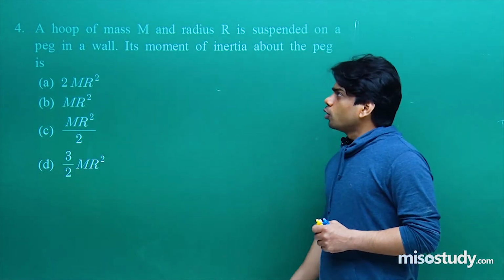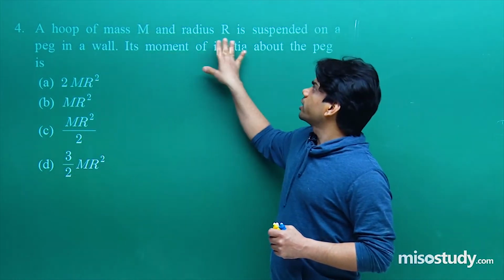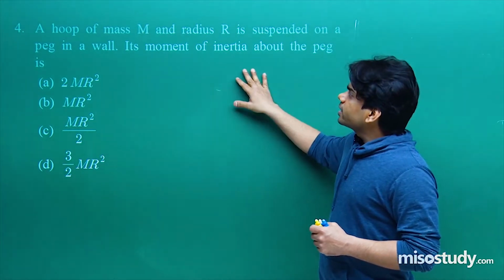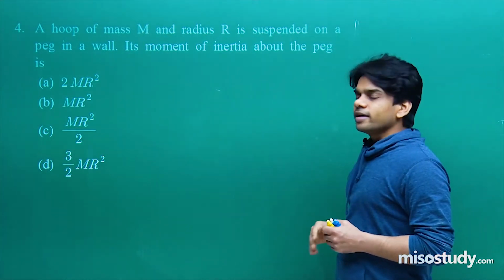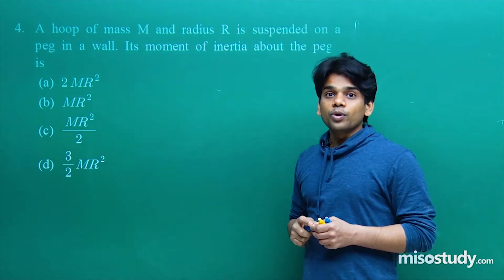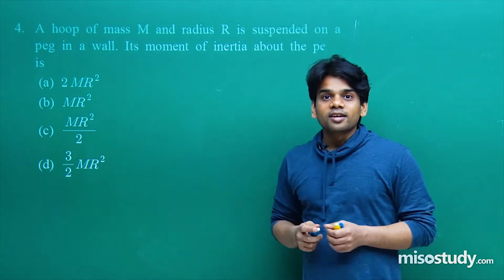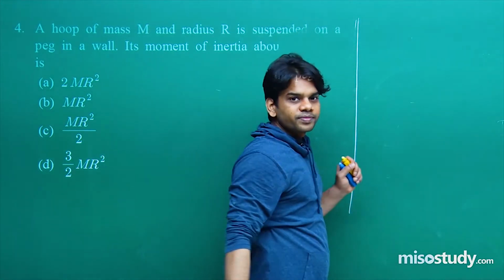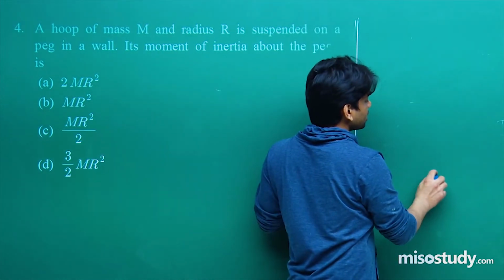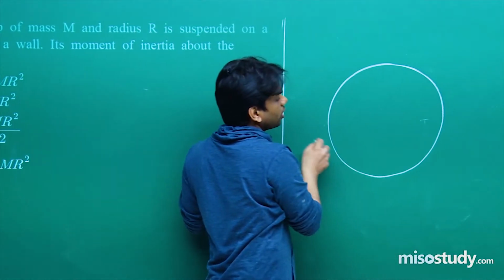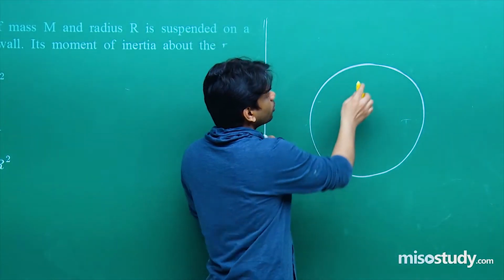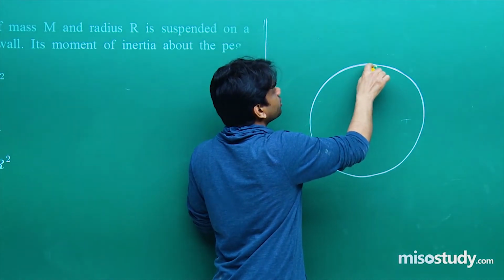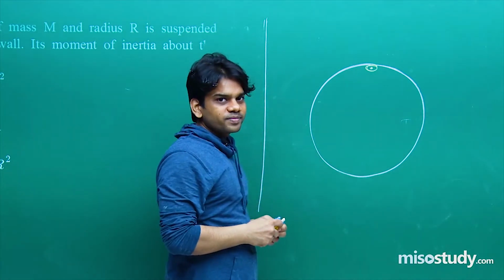Question number 4. A hoop of mass capital M and radius capital R is suspended on a peg in a wall. Its moment of inertia about the peg is, now see that a hoop is actually a ring. Now you see here it's suspended through a peg within a wall. So if I talk about this as the hoop, that is the ring we are talking about, it's suspended about a peg through a wall. This is the point of suspension. It is suspended in this way.